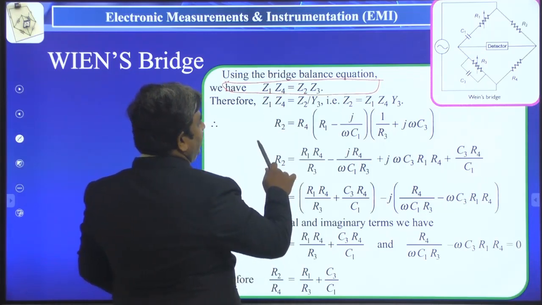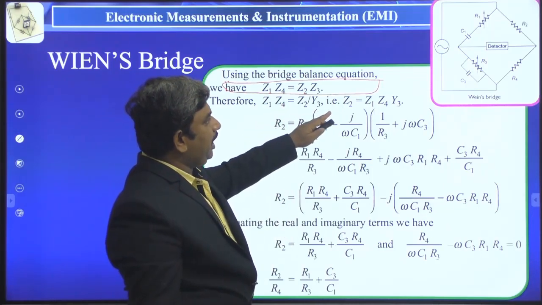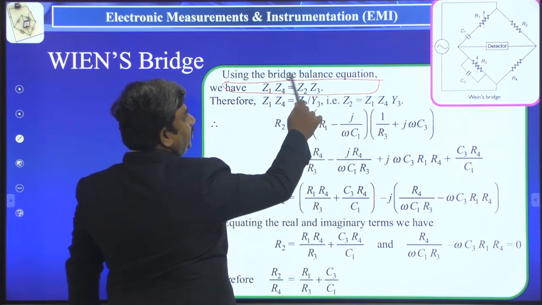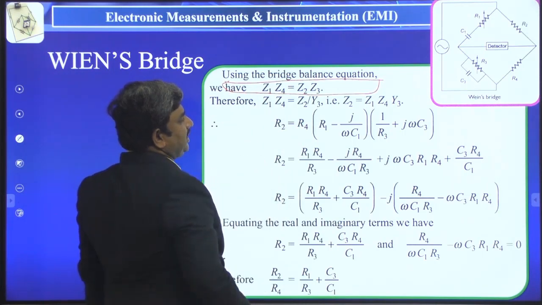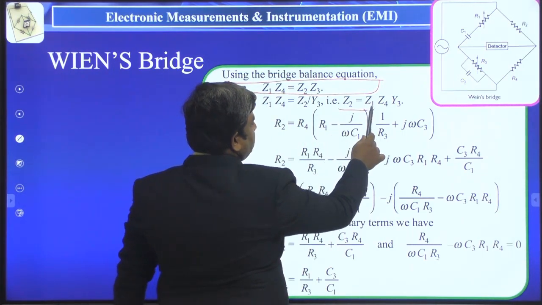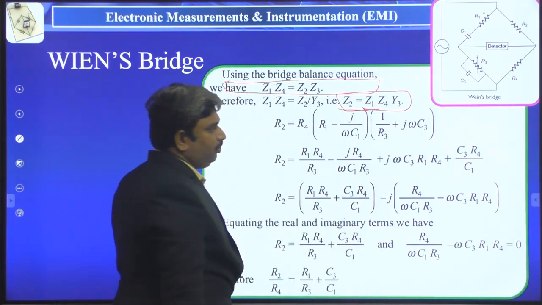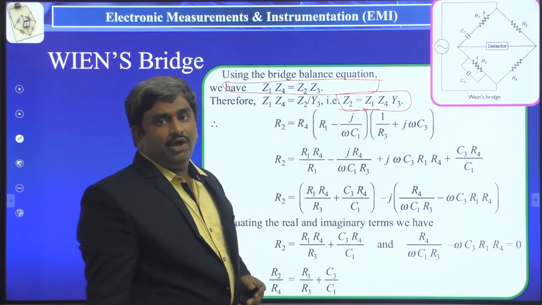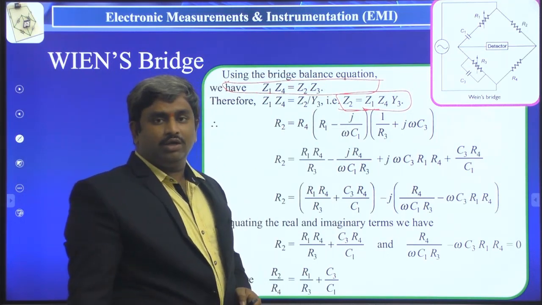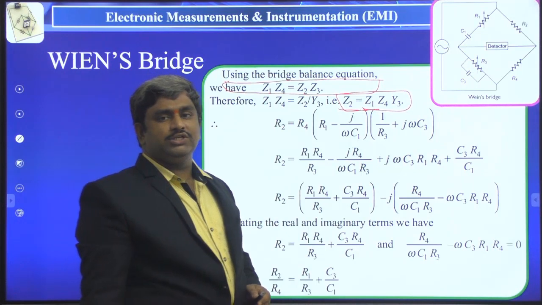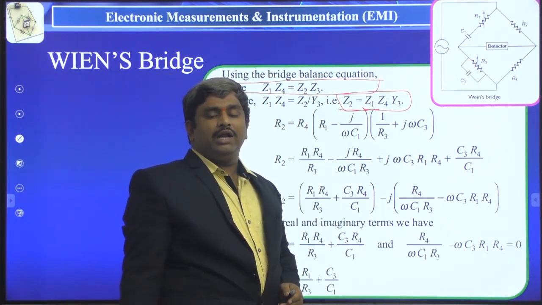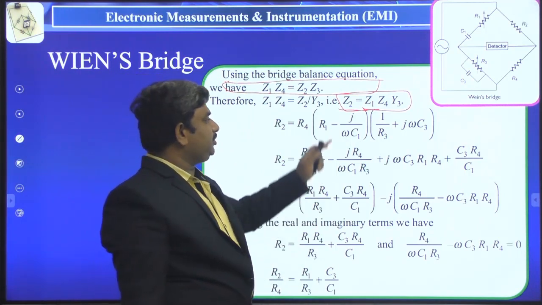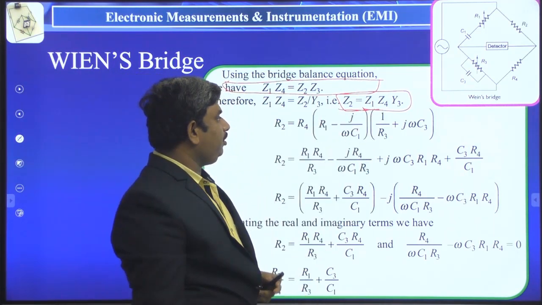From this I am writing Z2 is equal to Z1 Z4 by Z3. I am keeping Z2 on one side and bringing all the remaining components to the other side. The 1 by Z3 parameter I am writing as the Y3 parameter. We know that admittance is equal to 1 by impedance, that is, admittance and impedance are inversely proportional. Right. So the final equation is Z2 is equal to Z1 Z4 Y3.